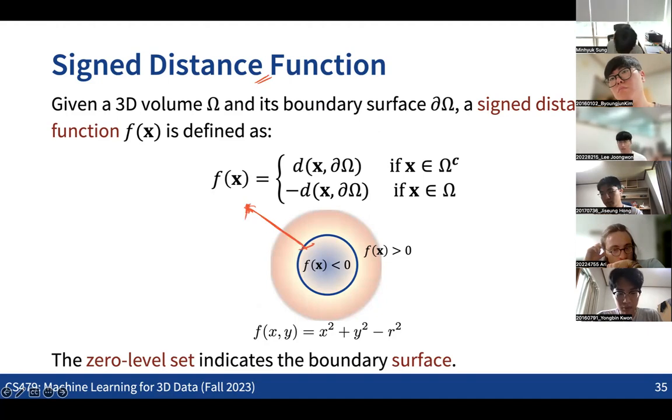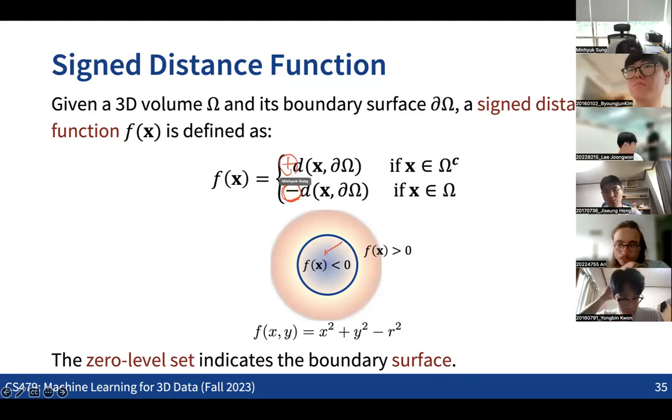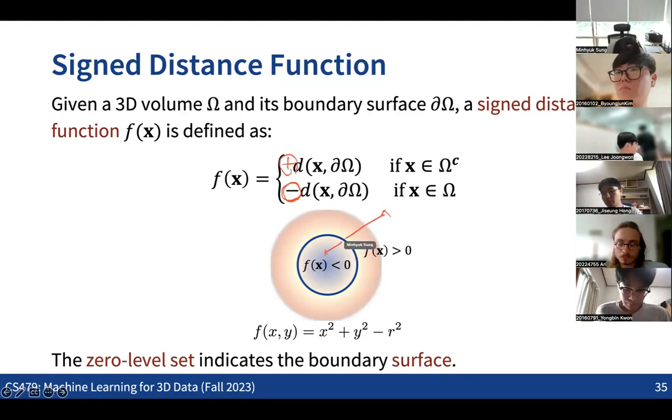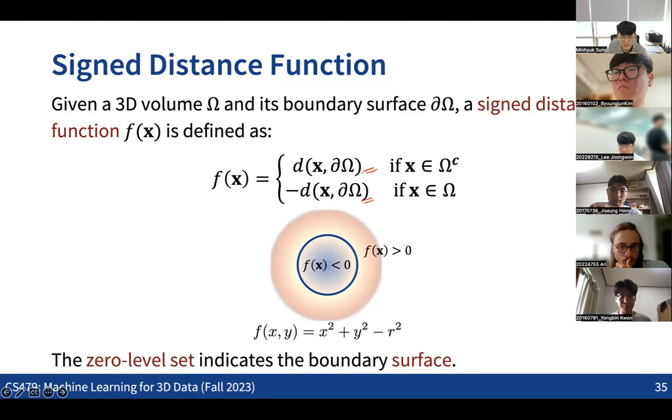The only thing is that we are adding a sign: a minus sign for the points inside of the shape, and a plus sign for the points outside of the 3D shape. So we are encoding a positive distance for the points on the outside, and a negative distance for the points on the inside. And obviously we can flip the sign. It does not make any difference.